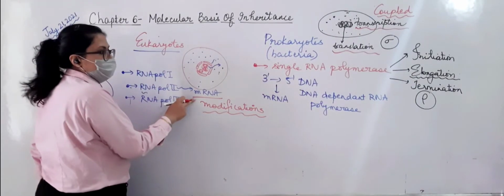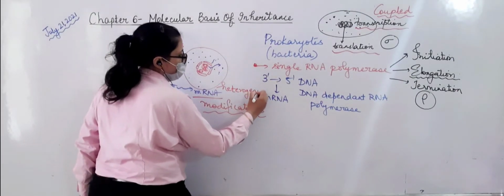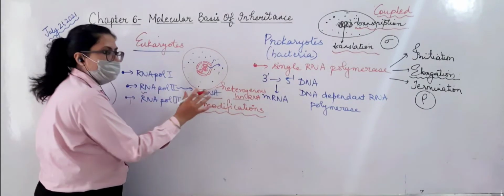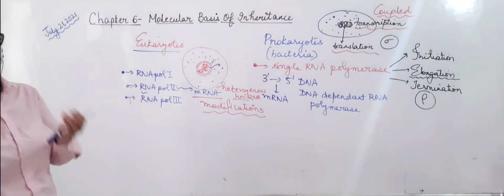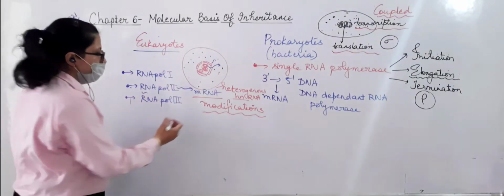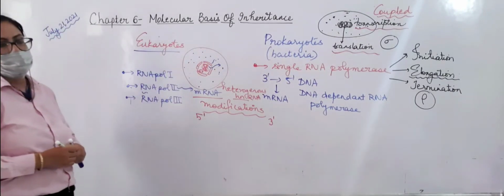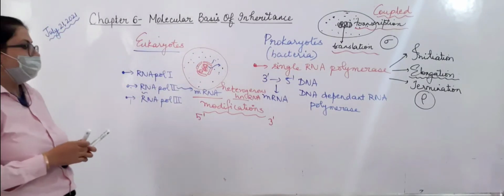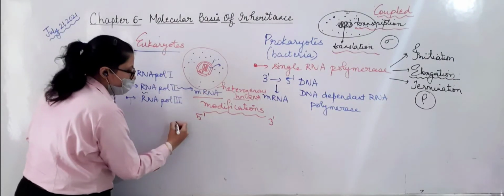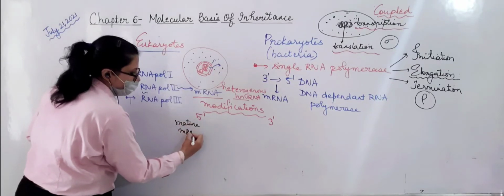Initially this mRNA will be called heterogeneous mRNA or hnRNA. Why? Because it is not the foolproof RNA from which the protein will be synthesized. First it has to undergo modification at the 5' end and at the 3' end. Then it will start the translation. So this is the precursor, and after modification, that is the mature mRNA.